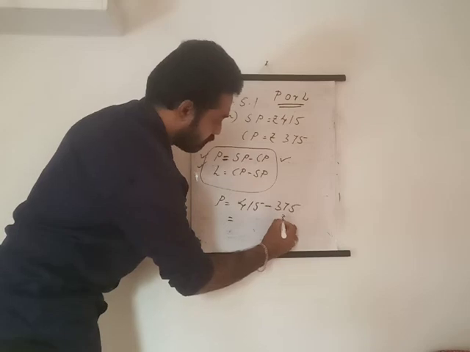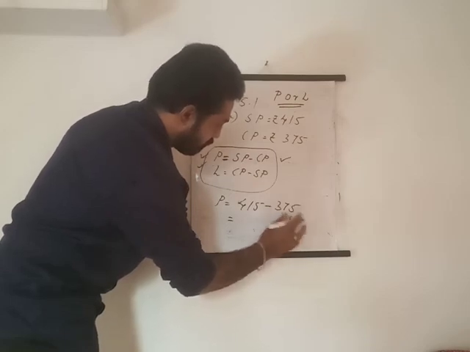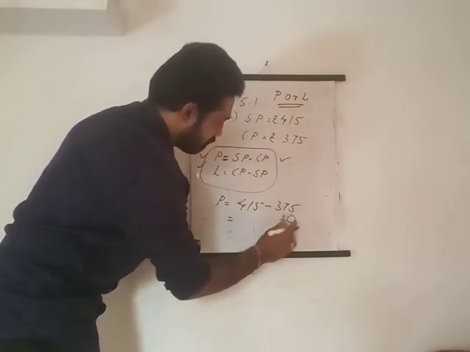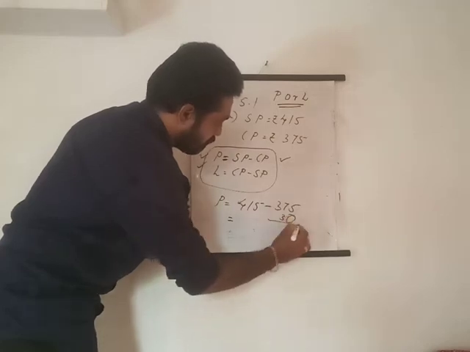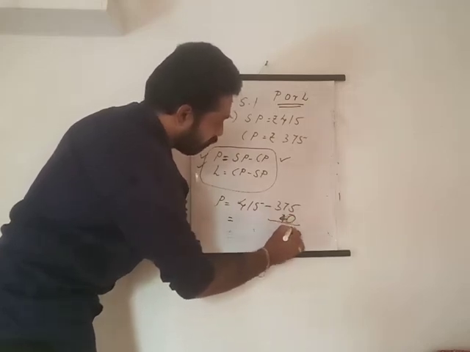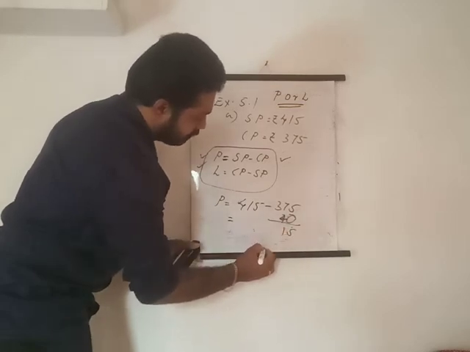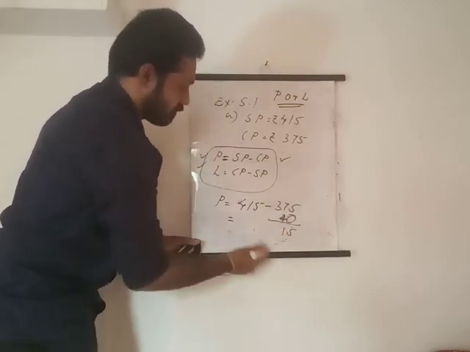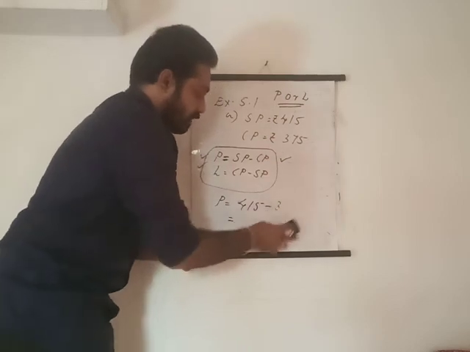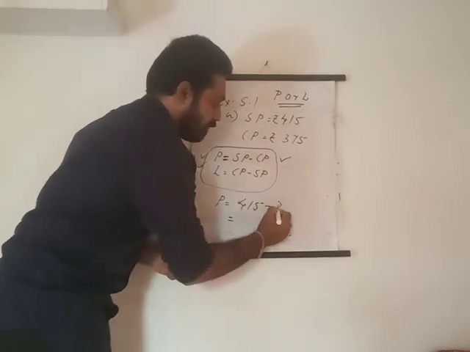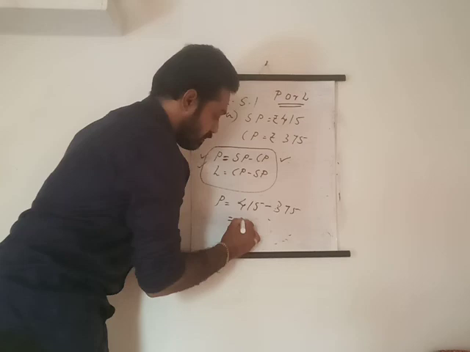No, 45? 40, 5. Yes, 40. Rupees 40 is our answer. Okay, 40 we will get when you subtract it.